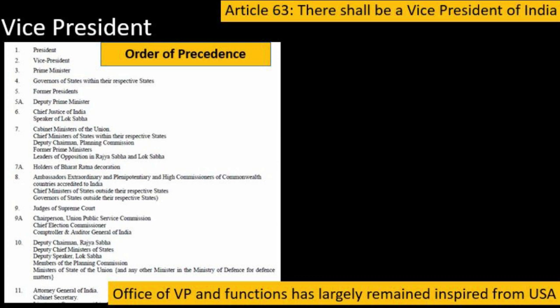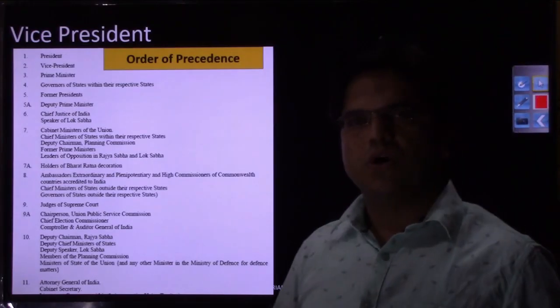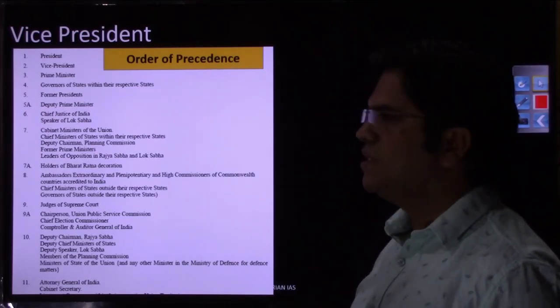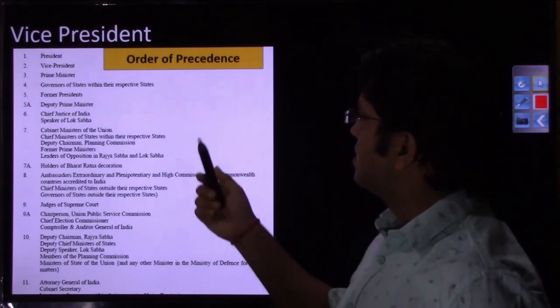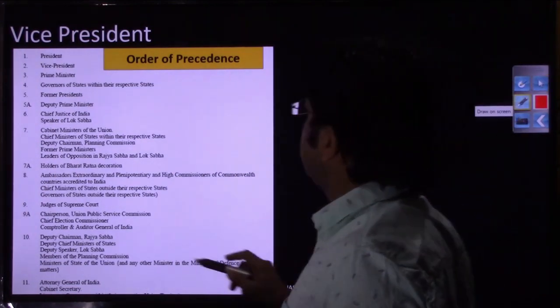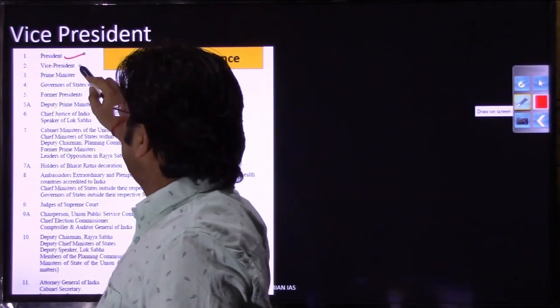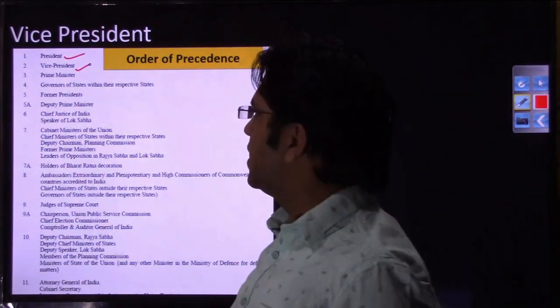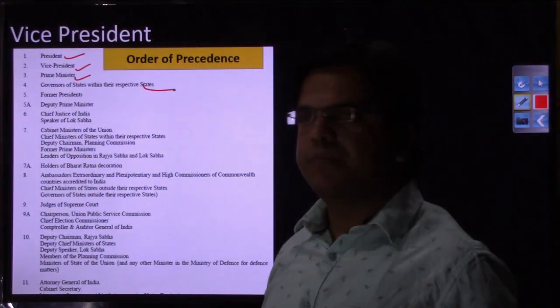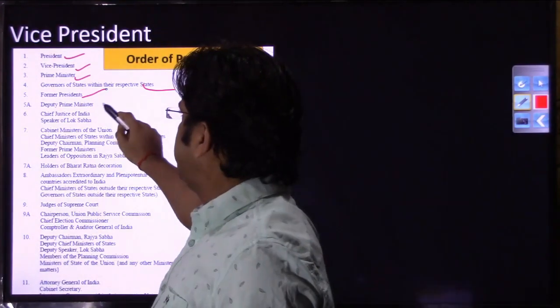So in order here, the vice president's office is the second highest office after the president. Let us discuss this order of precedence. Although constitutionally speaking it does not have much value in day-to-day administration and governance, it is just a protocol list, right? In this protocol list, president comes on the first number, vice president comes on second number, thereafter prime minister, thereafter governor, then former president, and thereafter deputy prime minister.